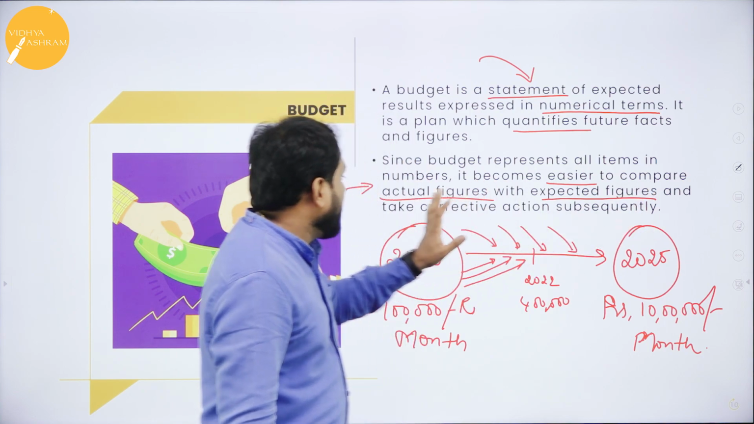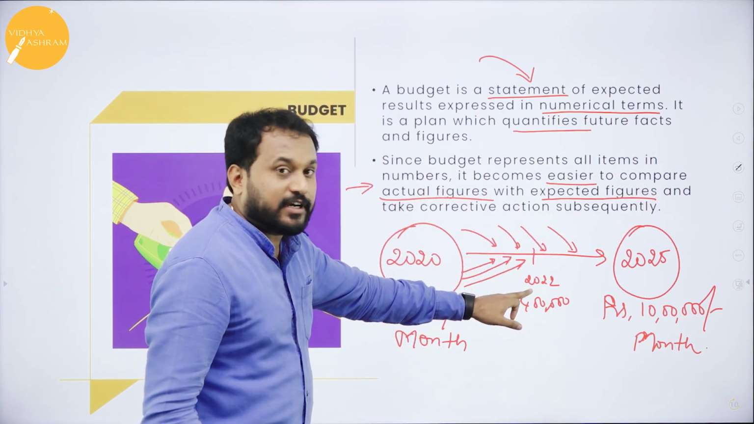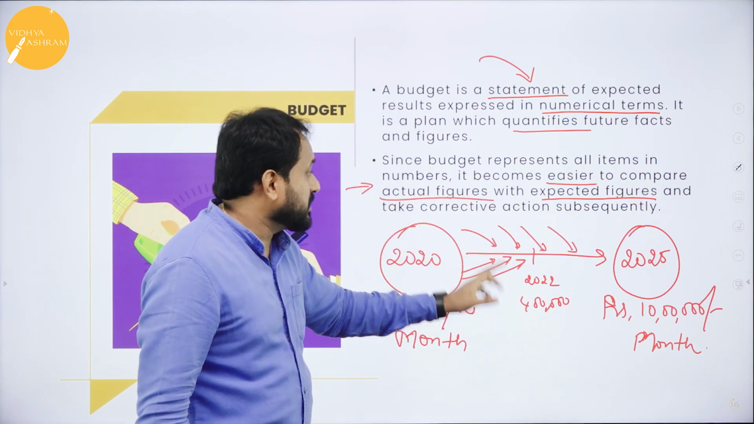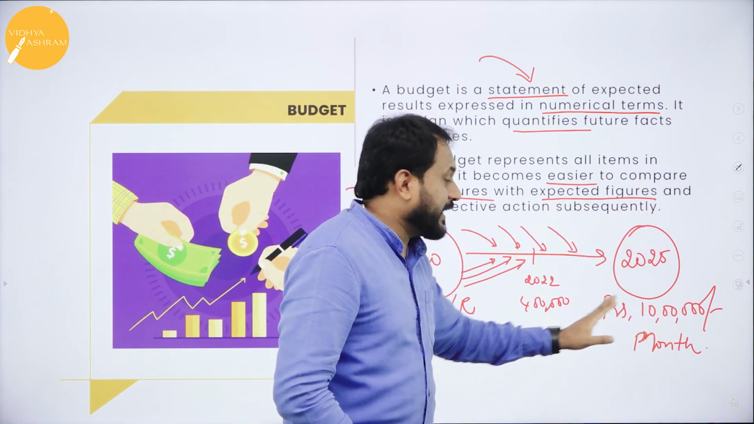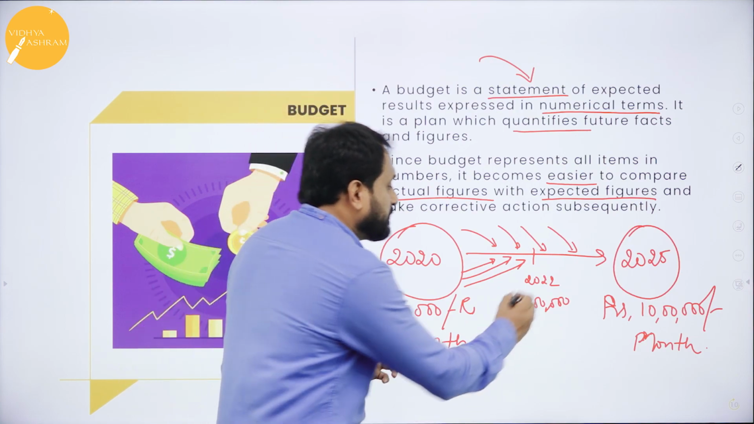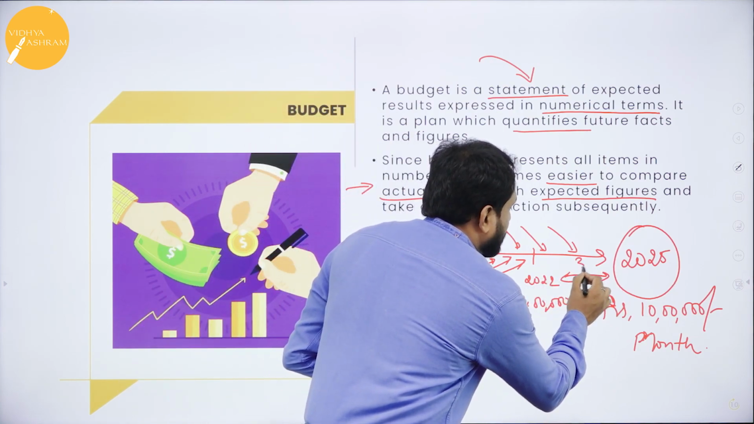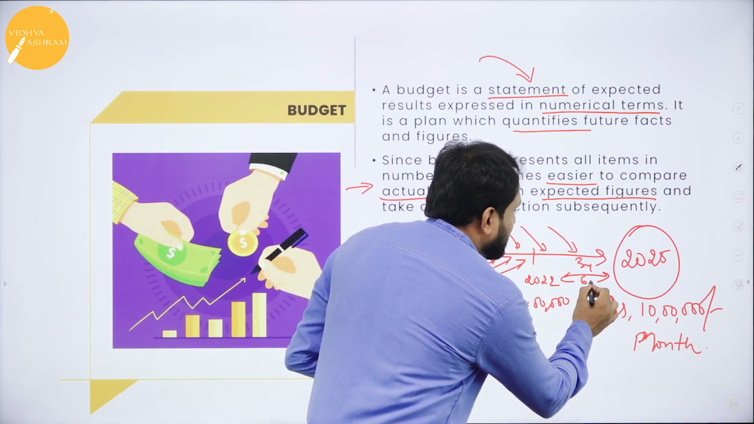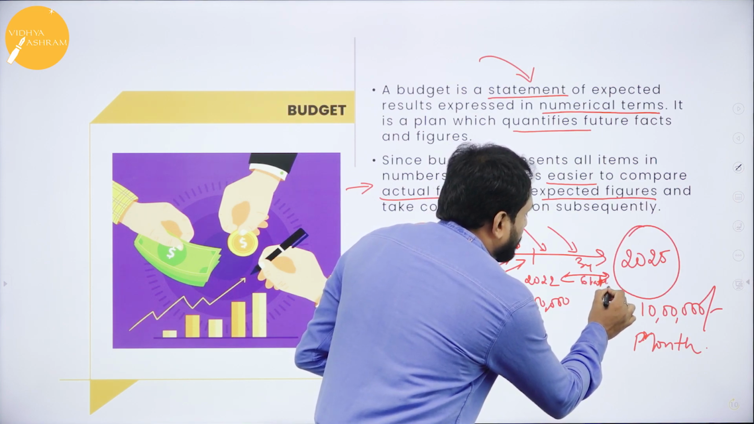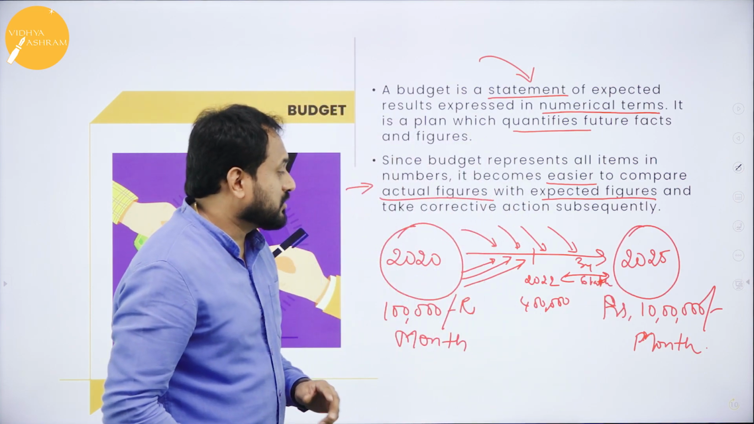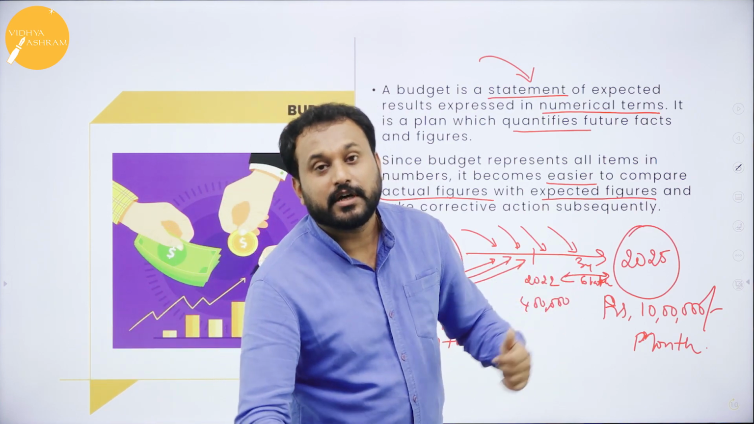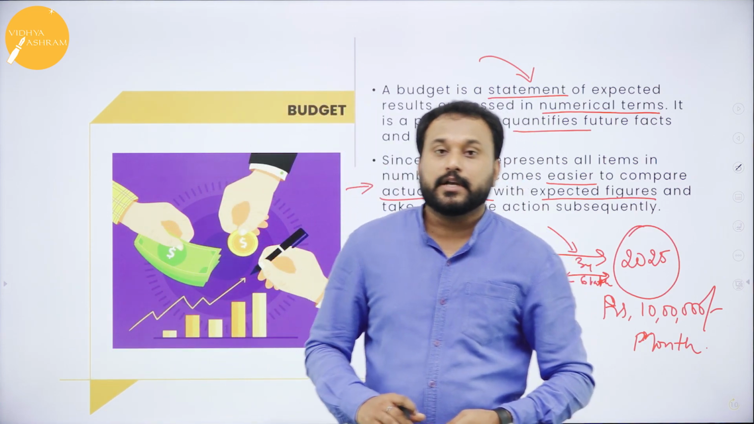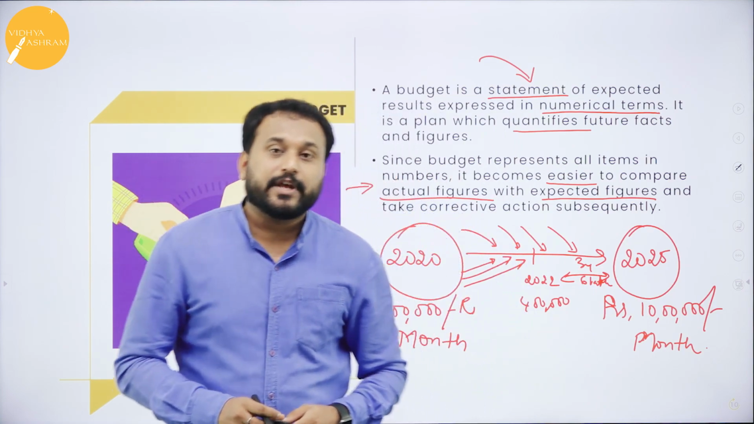Easier to compare the actual figure. Now the actual figure in 2022 is 4 lakh rupees, compared with the expected figure. Now how much more should I do? I need to get 6 lakh rupees more in 3 years. This is what I need to go through. Now you will get to know through the budget. So budget is very, very important. All these types of plan are very, very important.